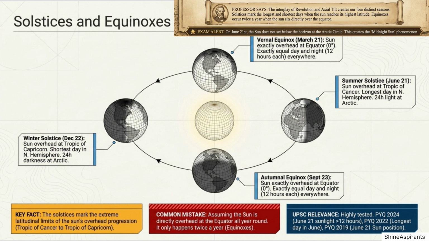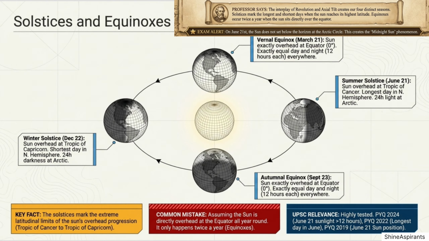At the Arctic Circle, the Sun remains visible for a full 24 hours. Next comes the autumnal equinox, around 23rd September. The Sun is directly overhead at the equator. Both hemispheres receive equal amounts of sunlight, so day and night are nearly equal everywhere on Earth, each lasting about 12 hours.